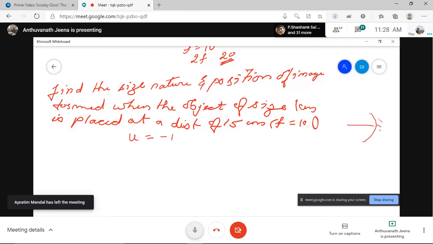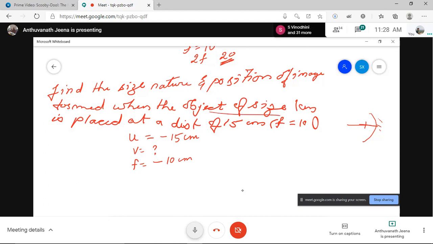You write U is minus 15 centimeter. In a concave mirror, U is minus. Then go to V. V is not given, question mark. V should be calculated. Then F is given. F also will come from the pole only, F also minus 10. So put minus 10. That's all that is given. Then the object size is given.